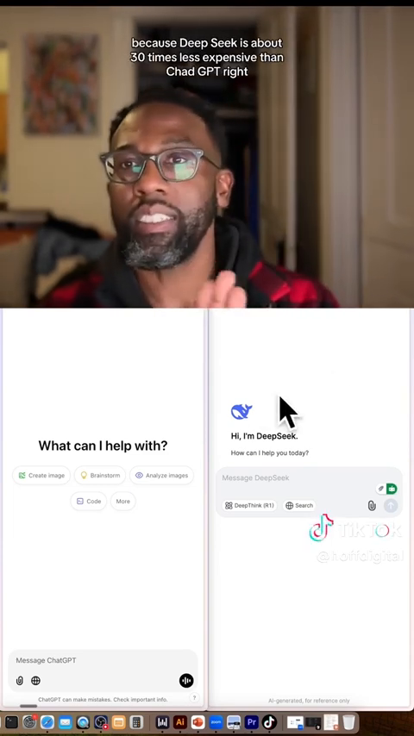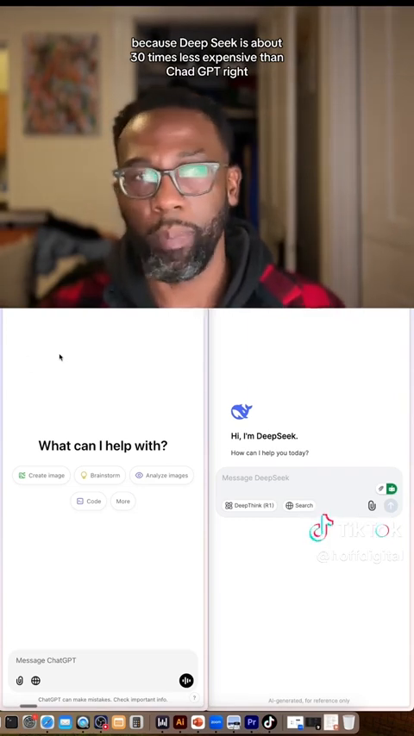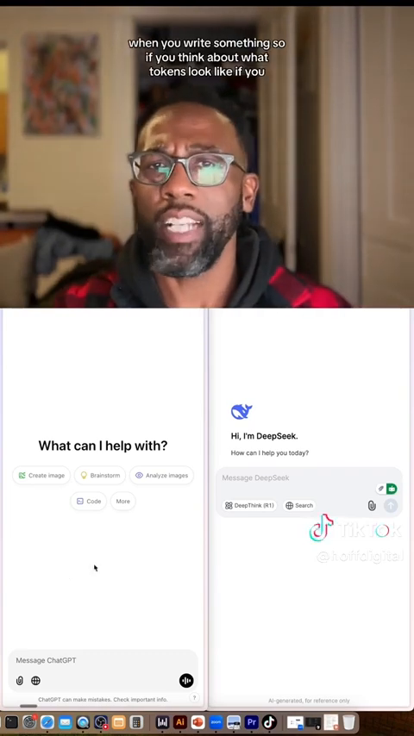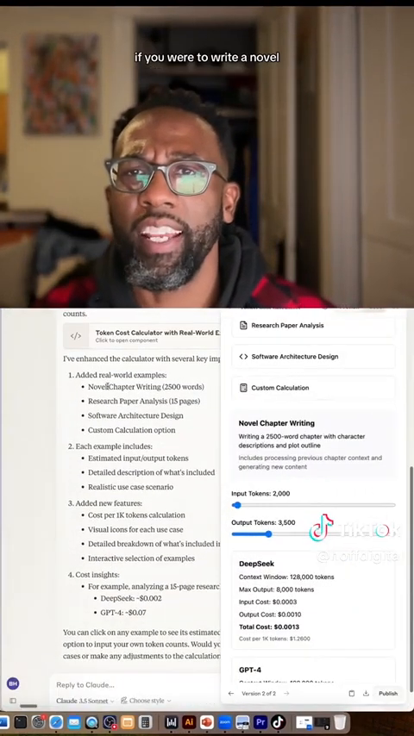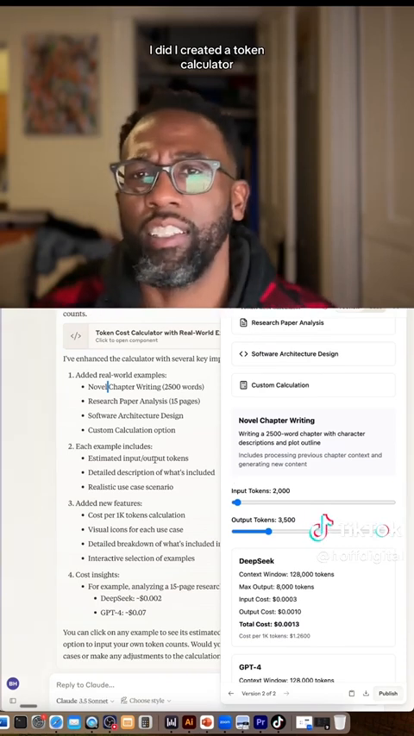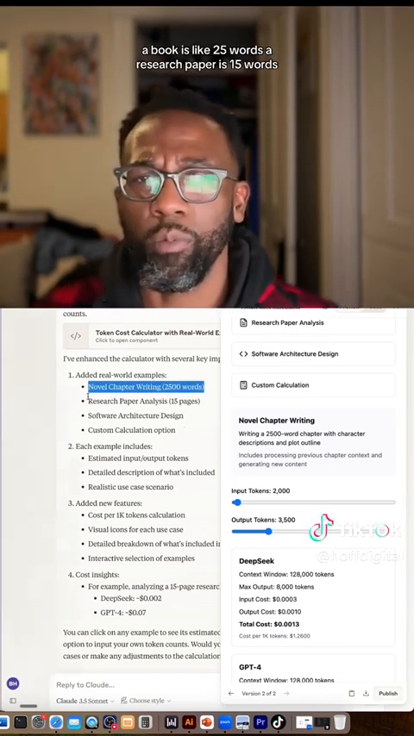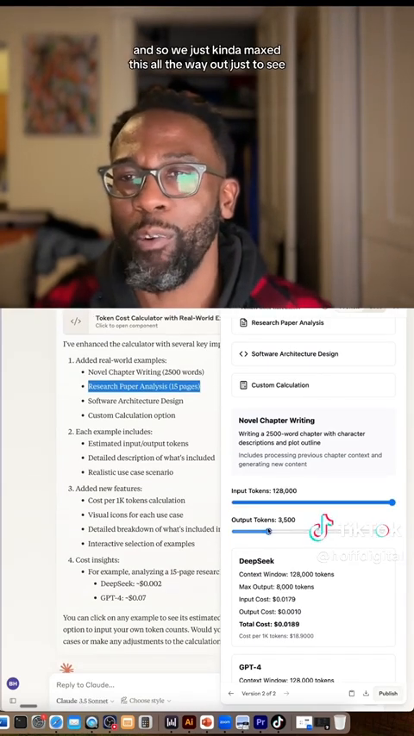And so I want to kick this off just so you can see what this looks like, because DeepSeek is about 30 times less expensive than ChatGPT, right? All of this uses tokens when you write something. So if you think about what tokens look like, if you were to write a novel, I created a token calculator in Claude. A novel or a book is like 2,500 words. A research paper is 1,500 words. And so we just kind of max this all the way out just to see.